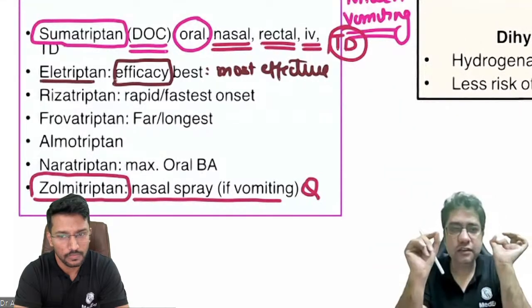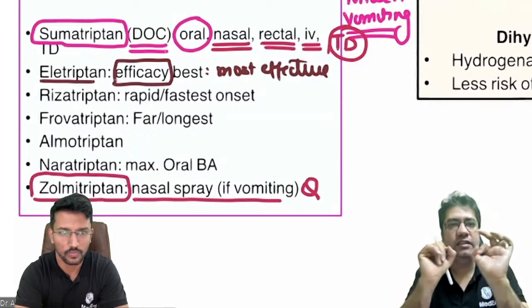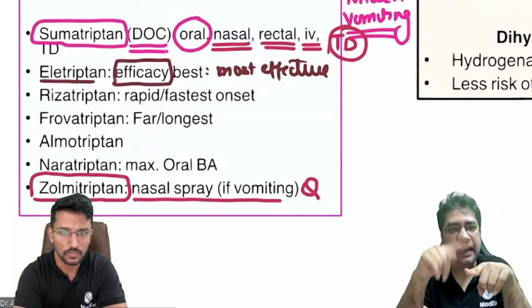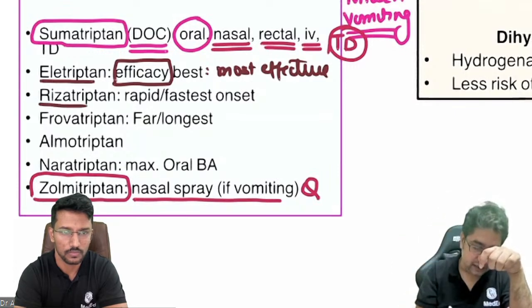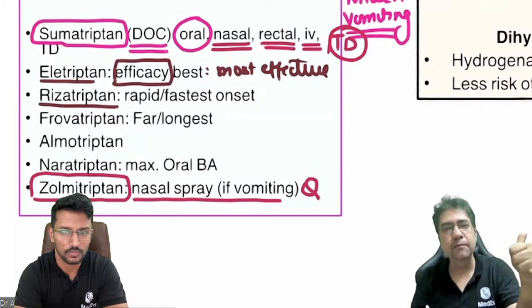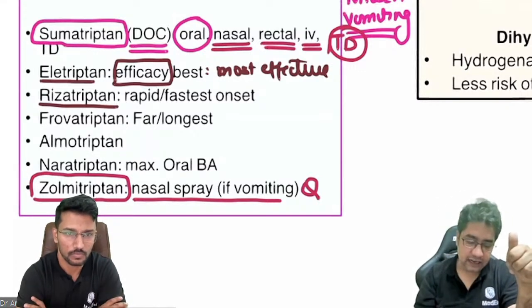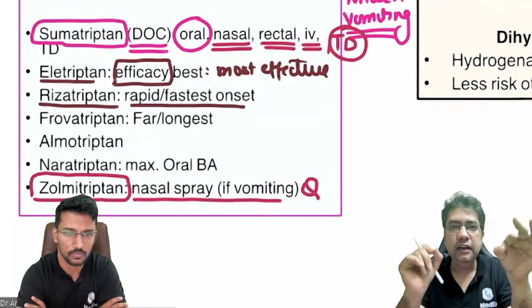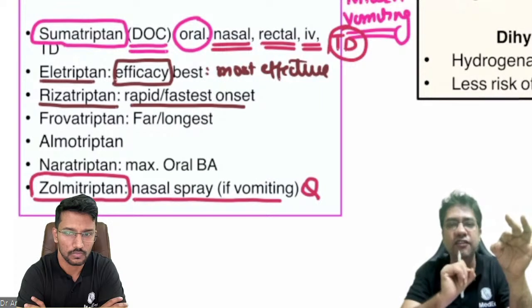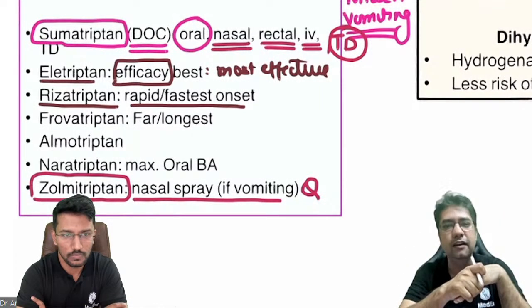Earlier it was rizatriptan which was most effective, but now the studies have shown that eletriptan is even better than rizatriptan. Rizatriptan पहले most effective था, अब कौन सा आ गया है? अब eletriptan हो गया है. And why was rizatriptan very effective? Because R for Riza, it was having rapid onset of action. The fastest onset of action we were having was of rizatriptan.